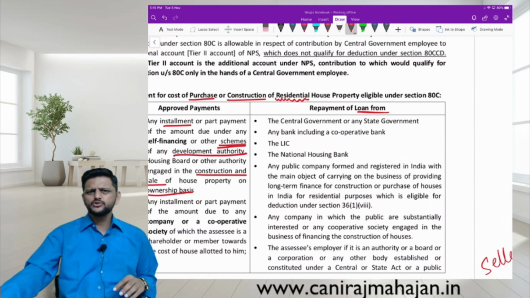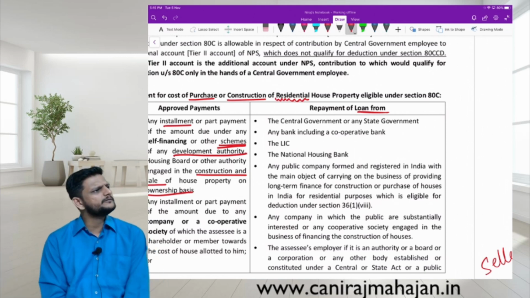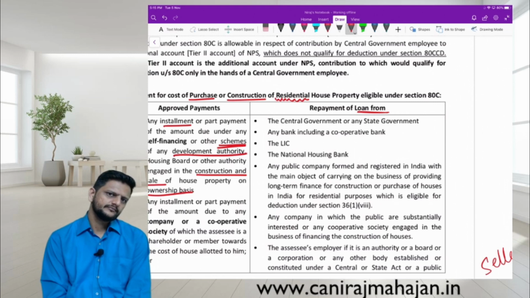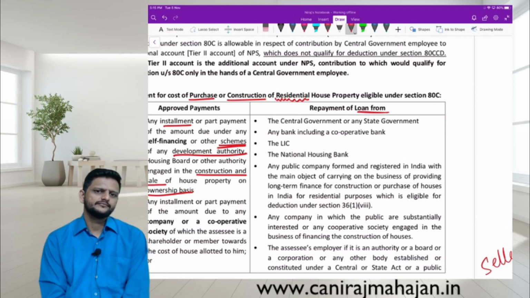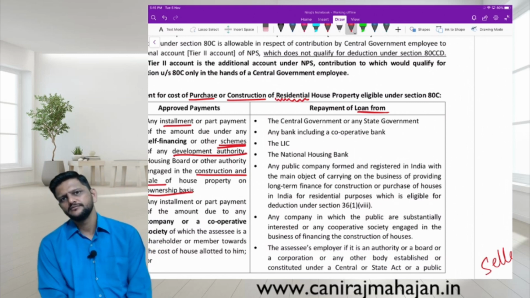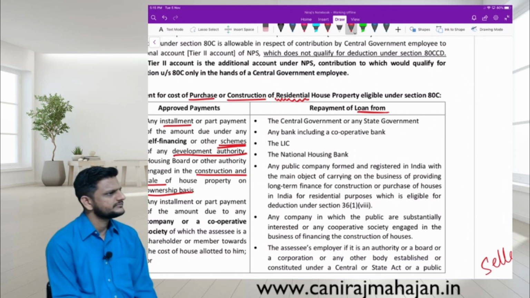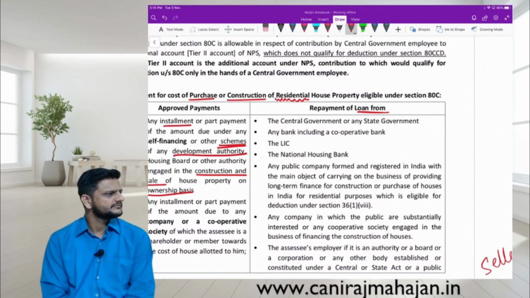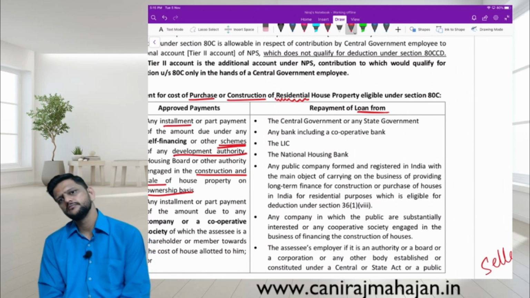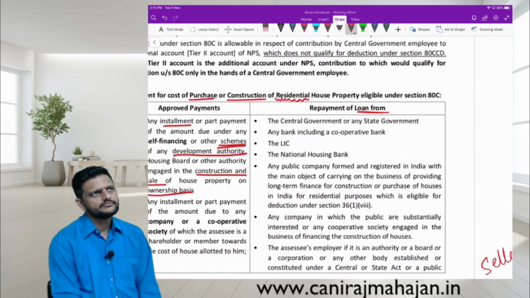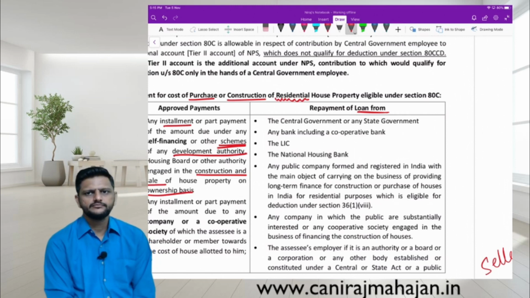Approved financial institution is the word used. Not given. And then the ceiling limit.